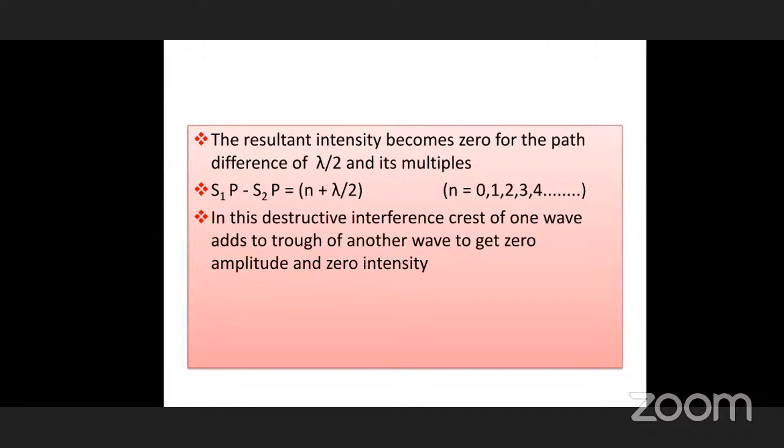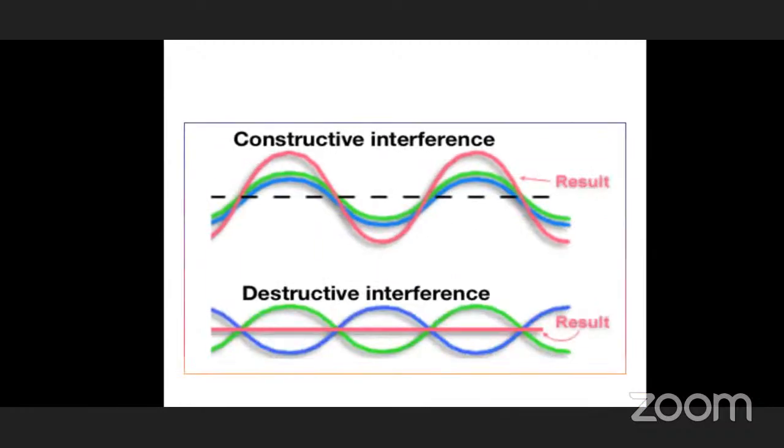Intensity is almost 0. In terms of light waves, zero intensity means you can see a dark region, whereas in constructive interference the intensity is increased four times. How can you identify this on the screen? When two waves are superimposed on each other, due to interference you can see a bright fringe, and where there is destructive interference, a dark fringe. See this diagram, and you can easily understand constructive interference.